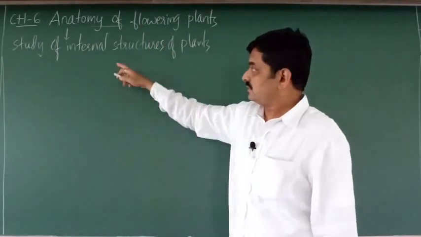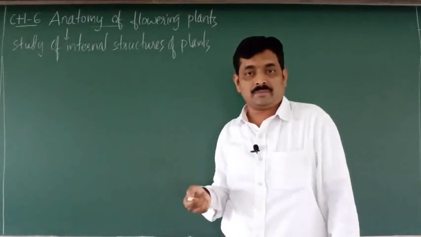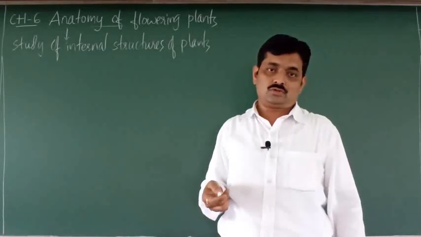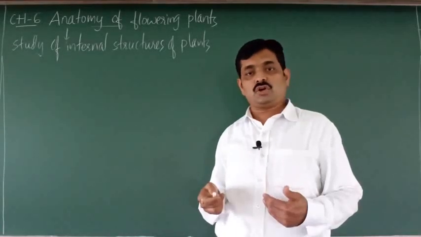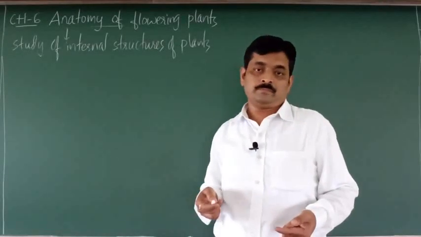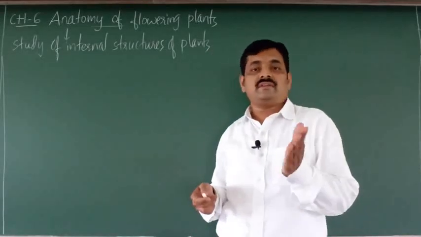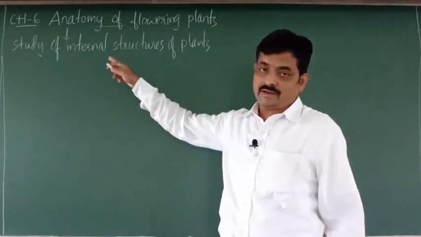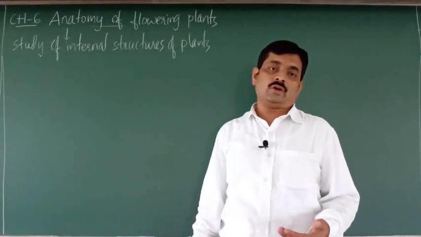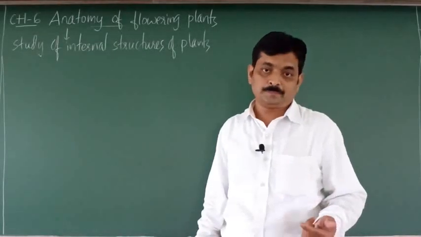So study of internal structures of plants is called anatomy. Opposite of anatomy is morphology. Morphology is the study of external features or external characters. Study of external characters is morphology. Study of internal characters is anatomy. So in this chapter we shall study the internal structures of plants.